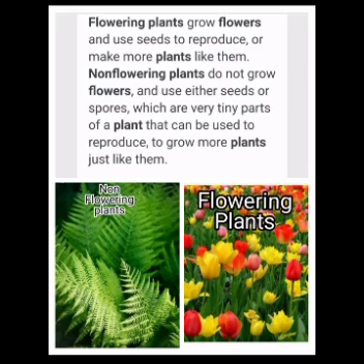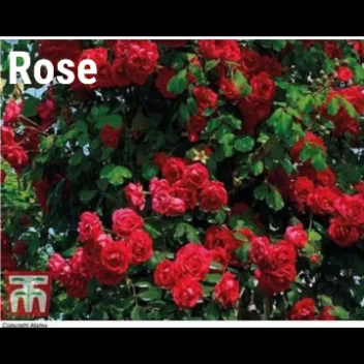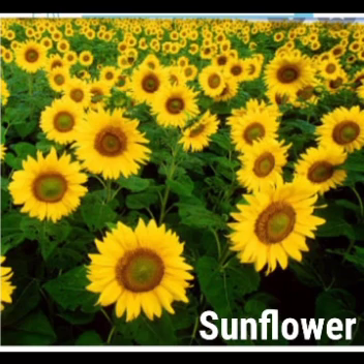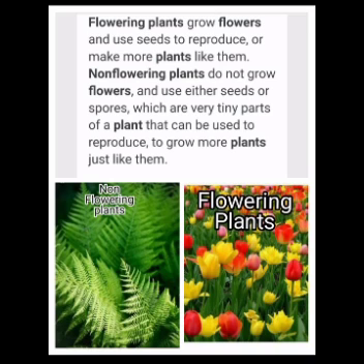With this picture, you people will be very clear. For example, rose, sunflower, etc. we are going to see in flowering plants. Now we will go to the next topic, that is non-flowering plants.